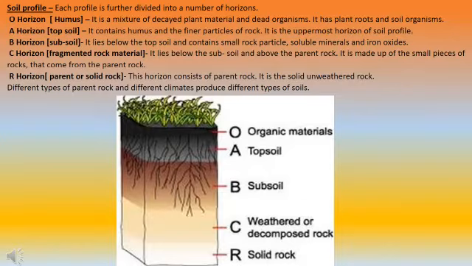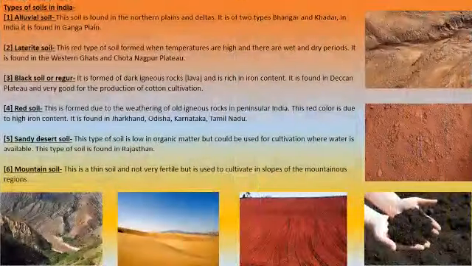These are the kinds of characteristics that we receive from our parents, and we somehow look like our parents. So soil also originates from and is associated with the parent rock. Whatever kind of parent rock is available, the soil will be according to that particular type only.